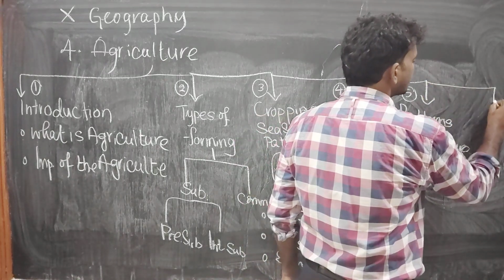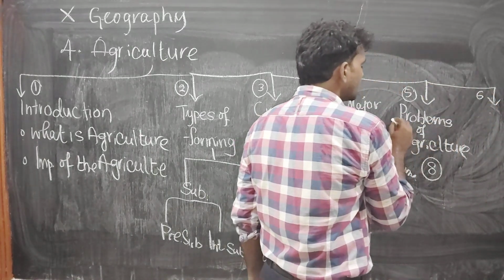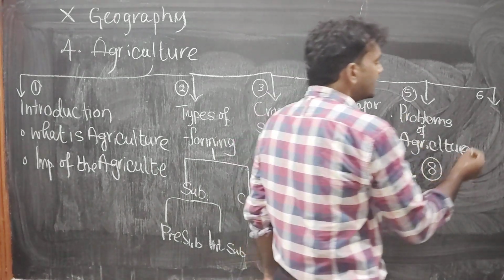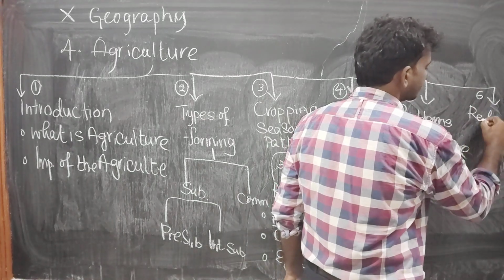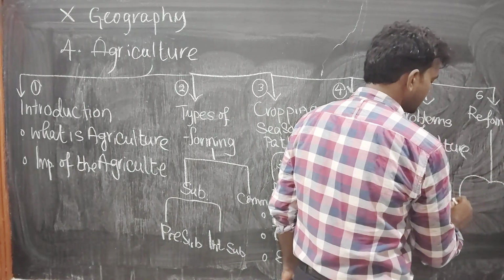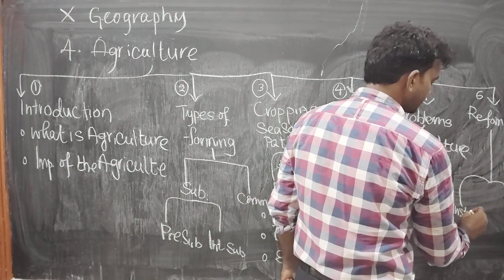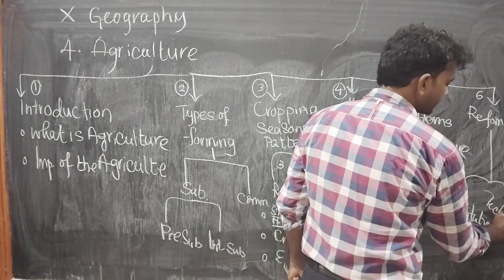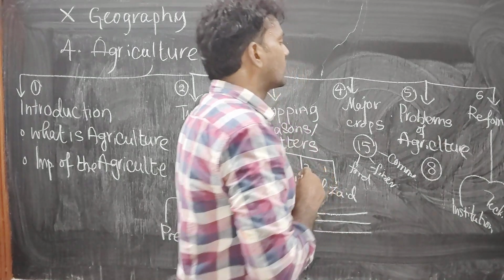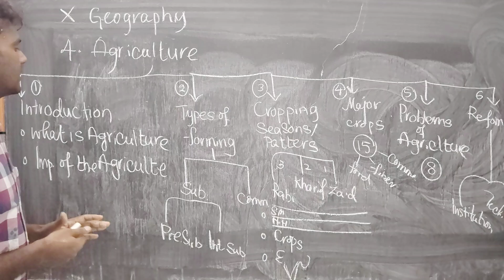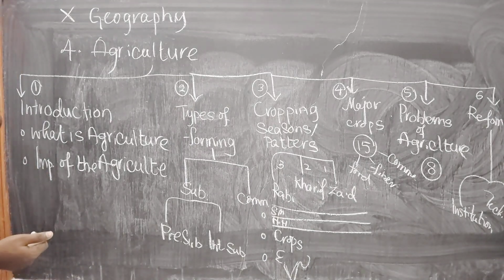Coming to the sixth subtopic, already here we discussed the problems. To reduce the impact of the problems, we did some reforms in India. There are two types of reforms. First one is institutional reform. Second one is technical reform. Okay, we will discuss one by one. These are the very important topics from our chapter. Is it clear? Okay, now we are going to discuss the first part, that is introduction.